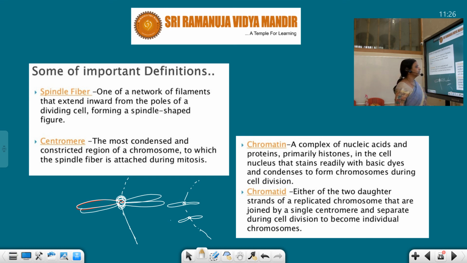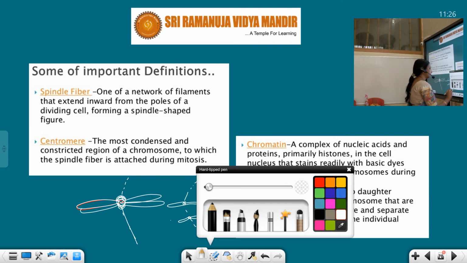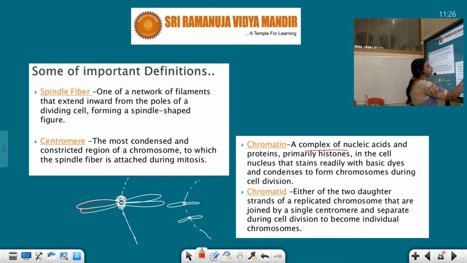What is chromatin and chromatid? Chromatin is a complex of nucleic acid and proteins, primarily histones, in the cell nucleus that stains readily with basic dyes and condenses to form chromosomes. That means the thread or net-like structures. Simply, the thread and net-like structures are called chromatin. And chromatids are either of the two daughter strands of a replicated chromosome that are joined by a single centromere. To explain better, these structures are called chromatin, these thread-like structures, in a simple way I explain to you.